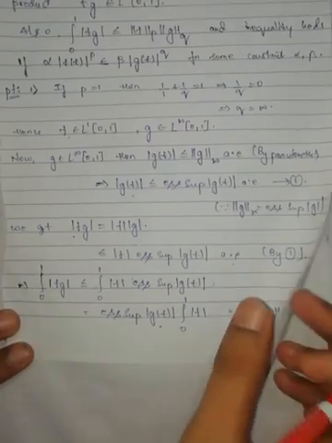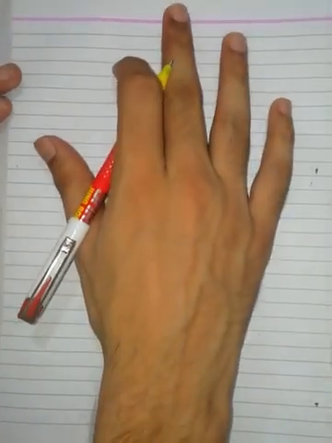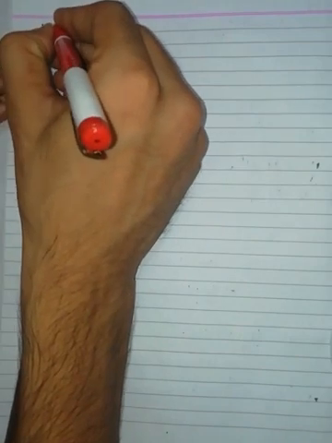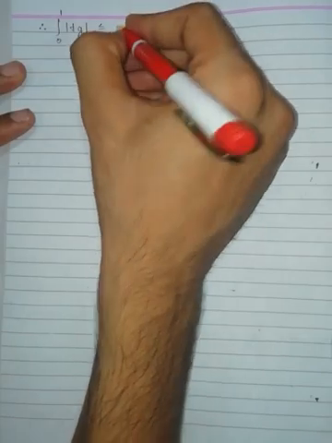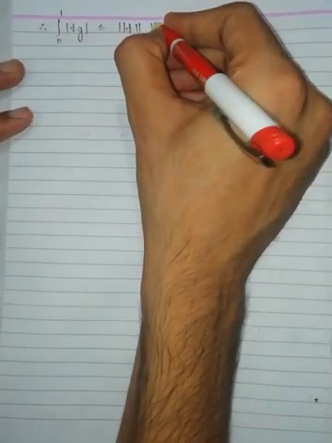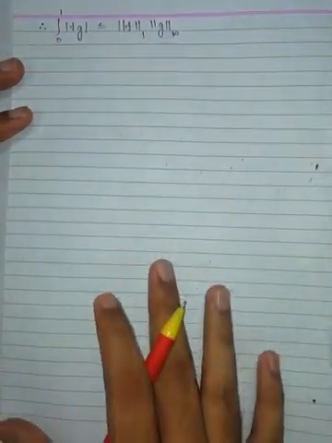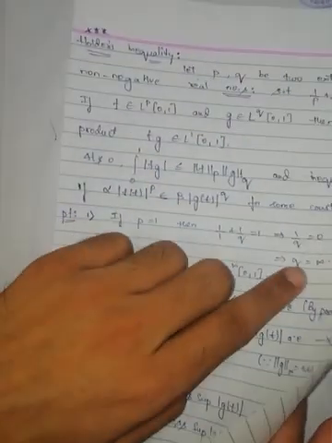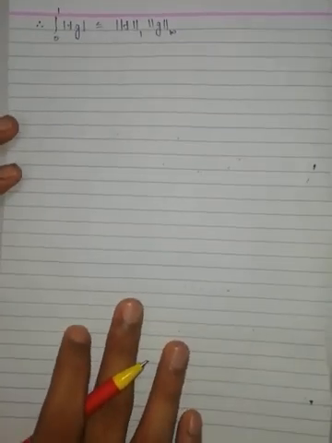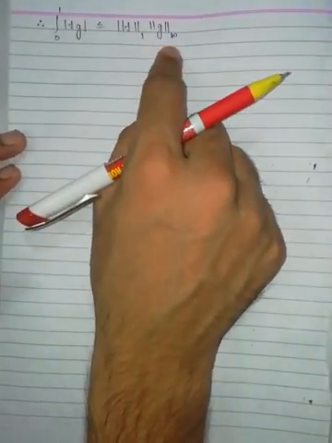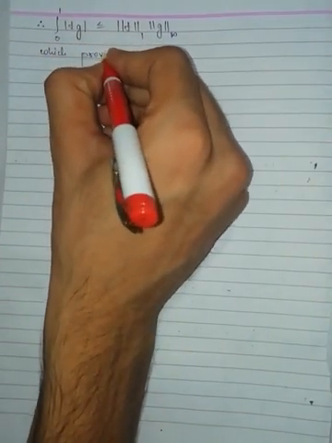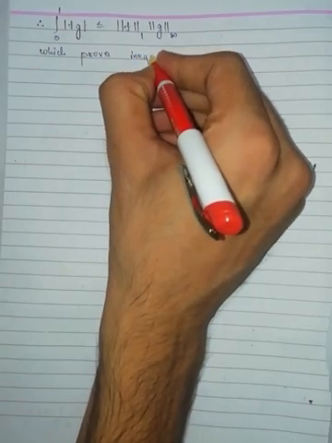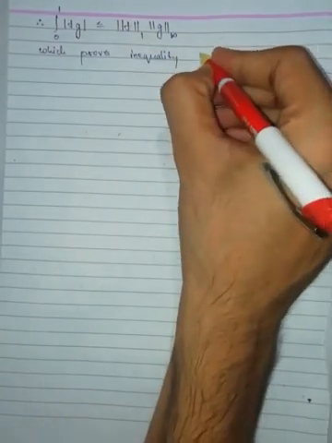Therefore, what we got now: the integral from 0 to 1 of modulus of fg is less than or equal to the 1-norm of f into the infinity norm of g. I took p as 1, q as infinity, so I got this. Therefore, this proves the inequality in this case.